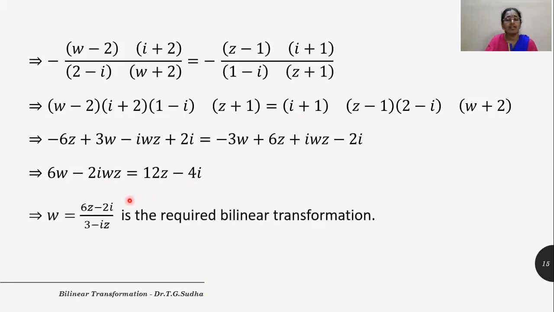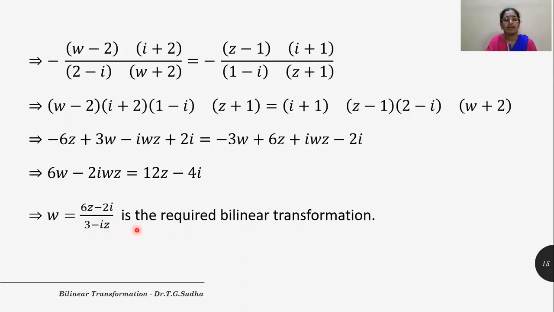So here when we simplify for W or solve for W, we get W is equal to 6Z minus 2I divided by 3 minus IZ, and this is the required bilinear transformation. So this gives us the first part of the solution.